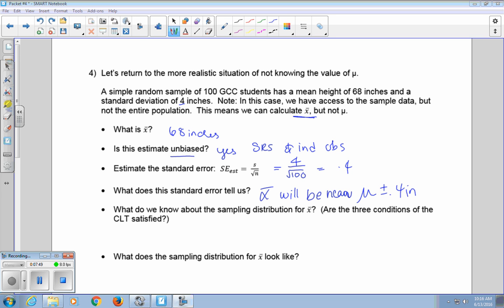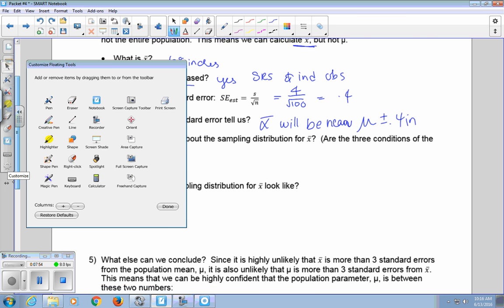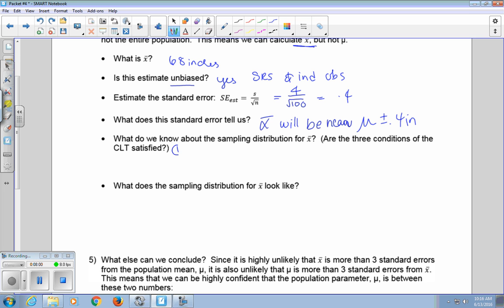What do we know about the sampling distribution for X bar? So are our CLT conditions met? We have 1, we said that there was simple random sampling and independence. 2, is n large enough? n is greater than or equal to 25, so that's met. And 3, our population size will be bigger than 100 times 10, which is true. So there's more GCC students than 1,000.